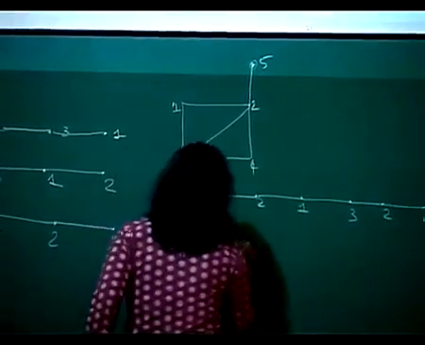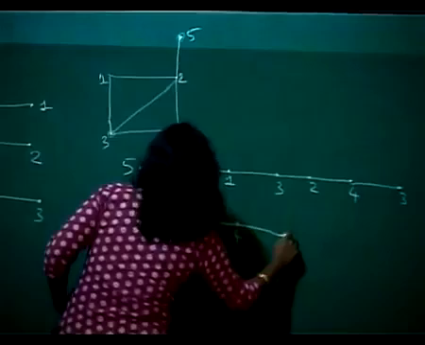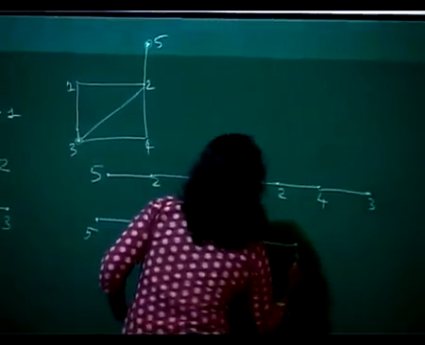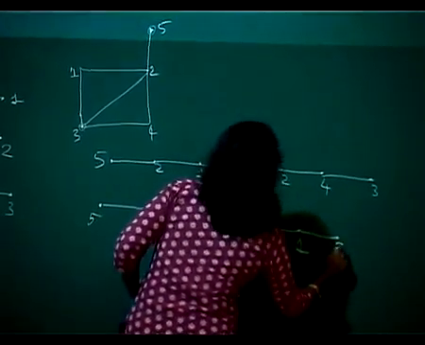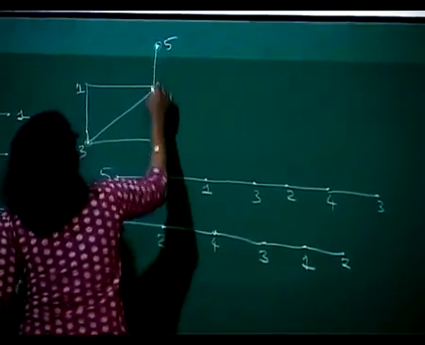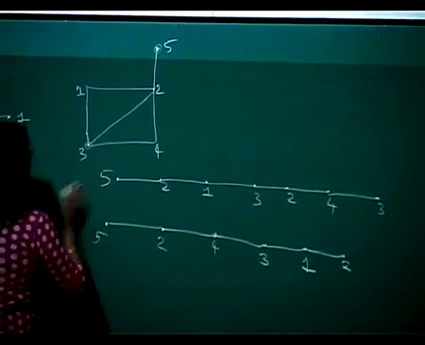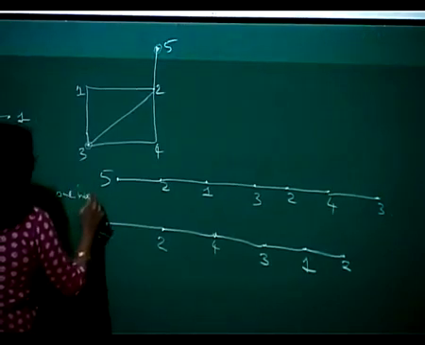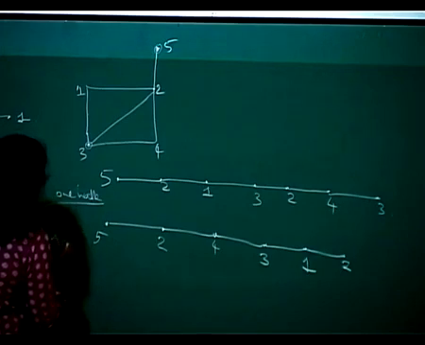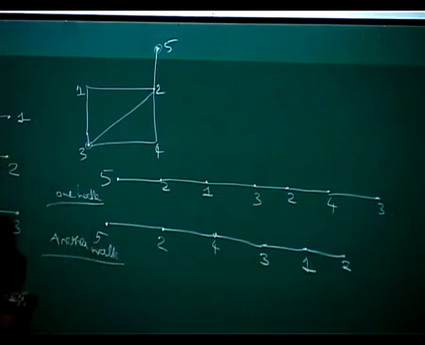5 to 2, 2 to 4, 4 to 3, 3 to 1, 1 to 2. So you are starting here and then finishing here, yeah? Okay, so this is one walk. Another one.